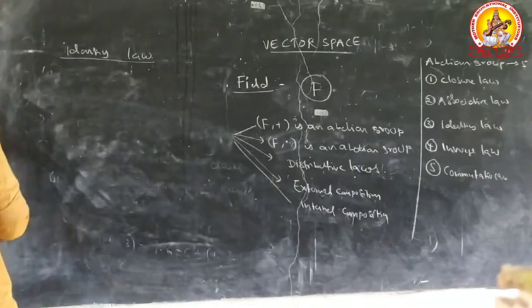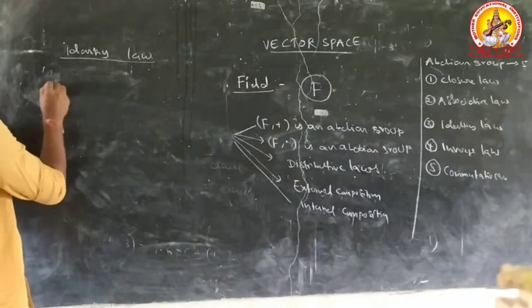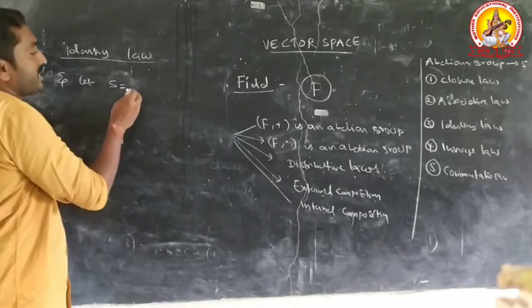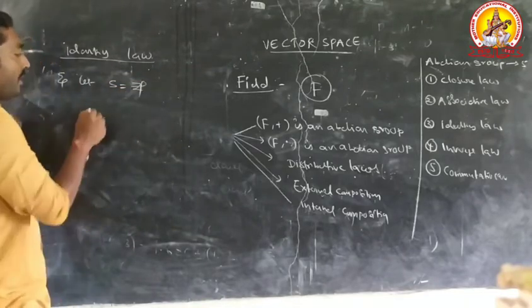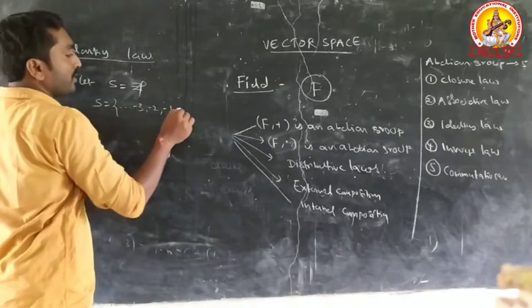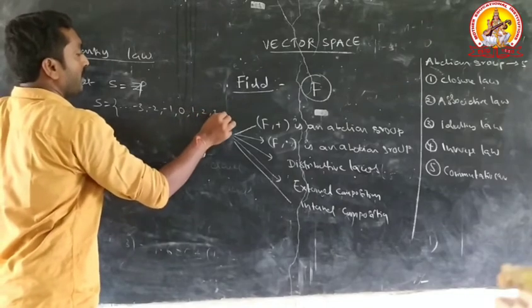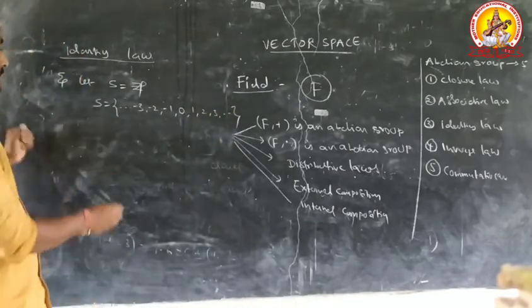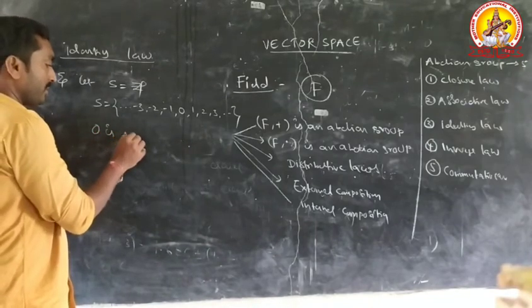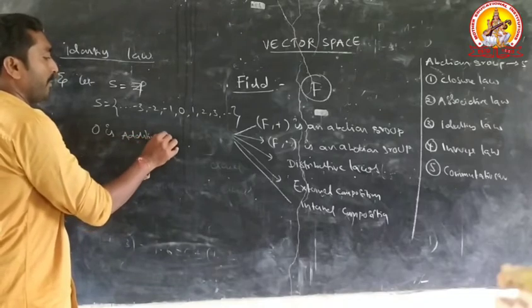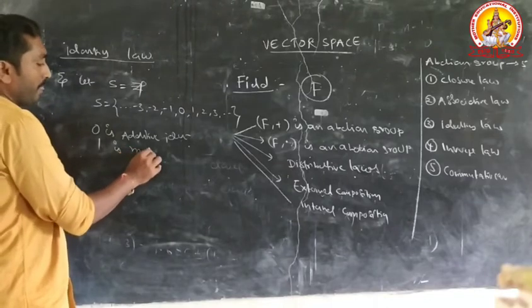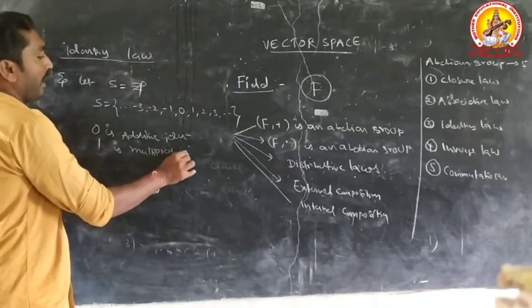For example, let S equal the integer set Z, S equal to minus 3, minus 2, minus 1, 0, 1, 2, 3, and so on. 0 is the additive identity element. 1 is the multiplicative identity element.